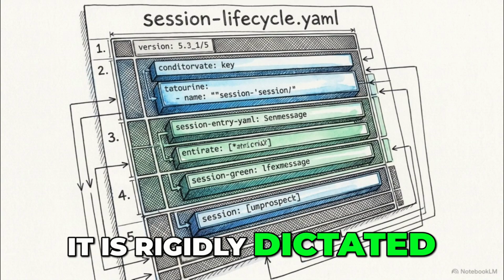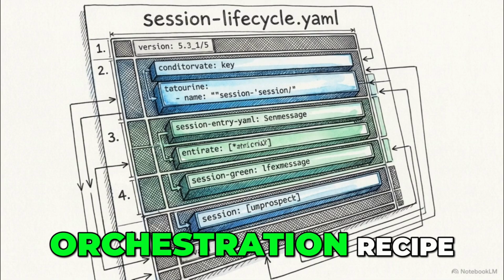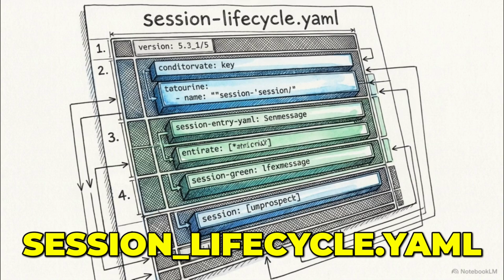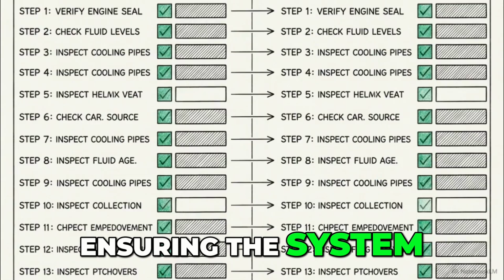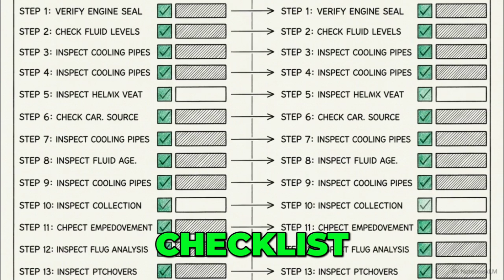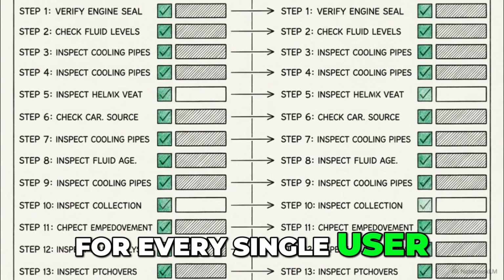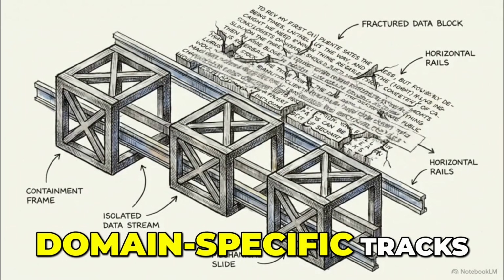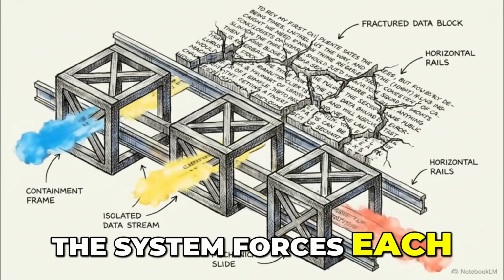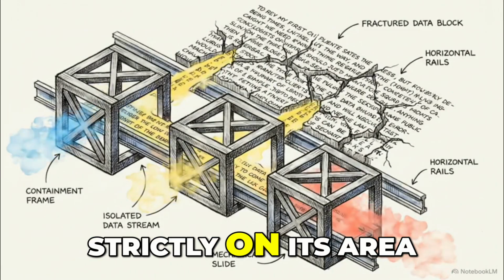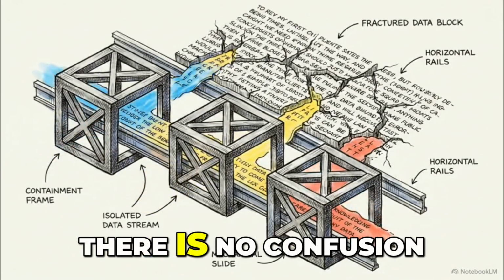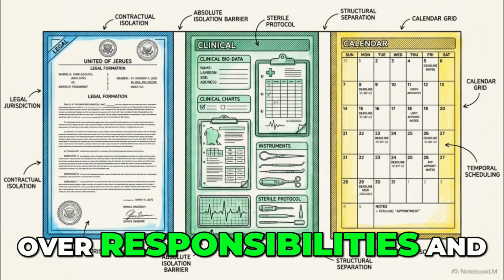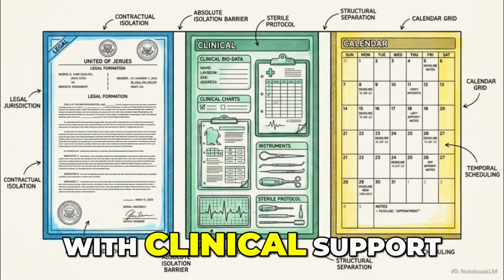It is rigidly dictated by a static YAML orchestration recipe called sessionlifecycle.yaml, ensuring the system follows the identical operational checklist for every single user. By fracturing a complex user narrative into isolated domain-specific tracks, the system forces each AI agent to focus strictly on its area of expertise. There is no confusion over responsibilities and no blending of legal advice with clinical support.